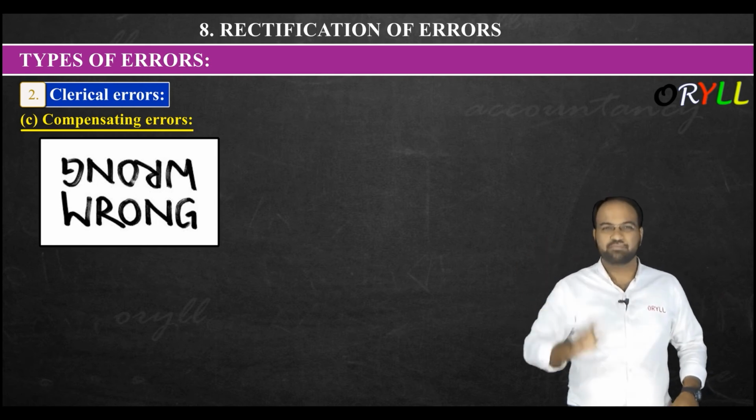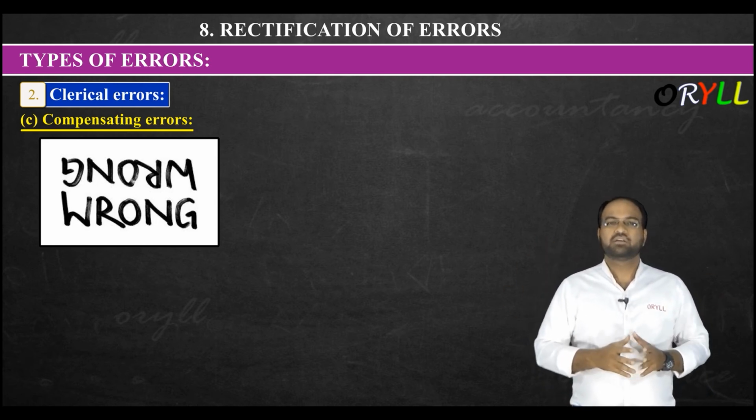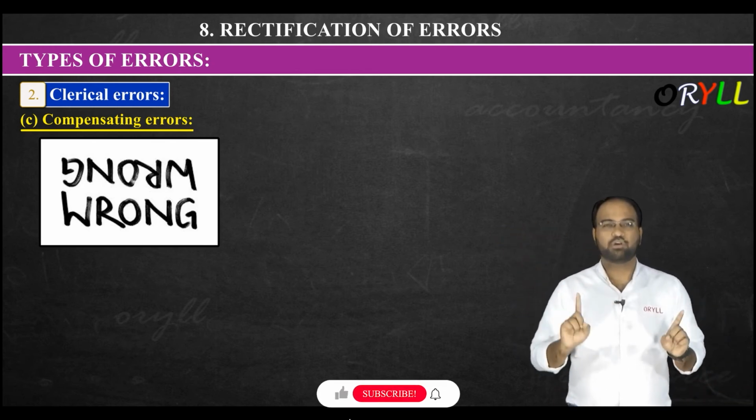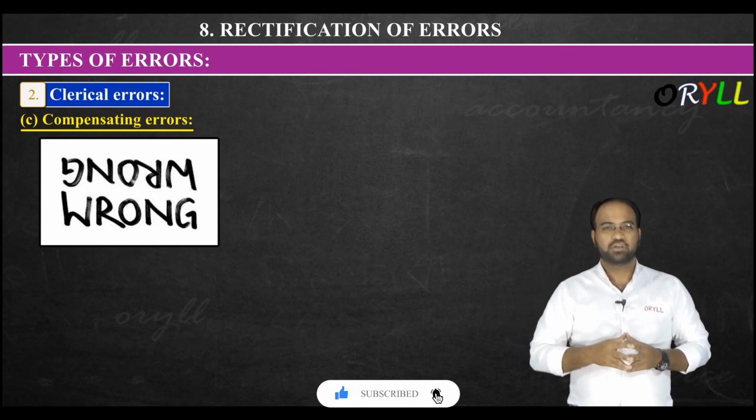So amount is same. Got it here? So there is an error, but sir, still okay, it is compensating. So shall we leave it? No sir, it became equal, that's it. No, you cannot leave it. There is a mistake, so you have to rectify this here. Understood here? Yes or no?